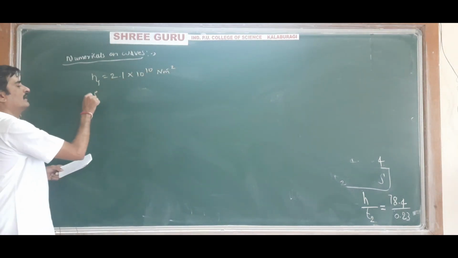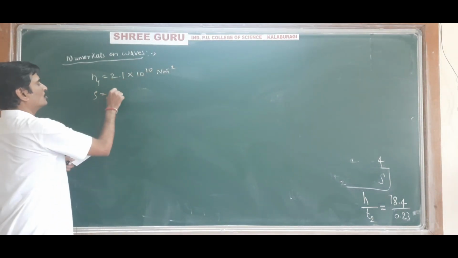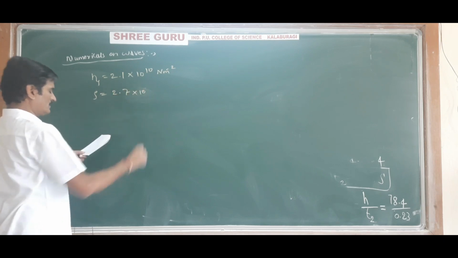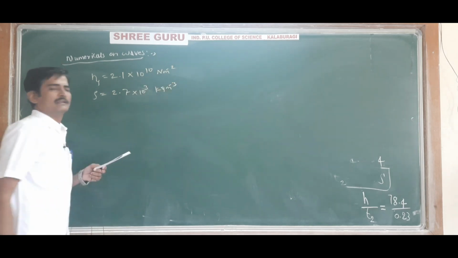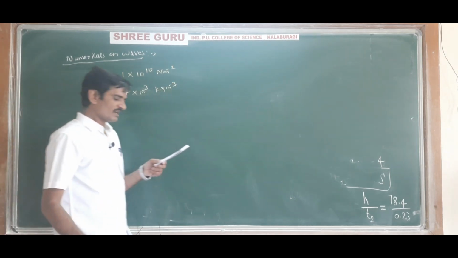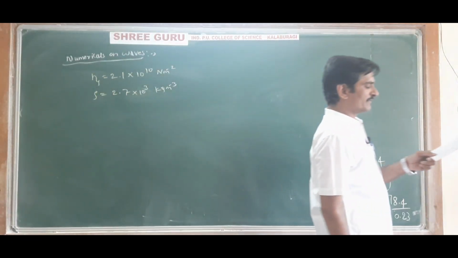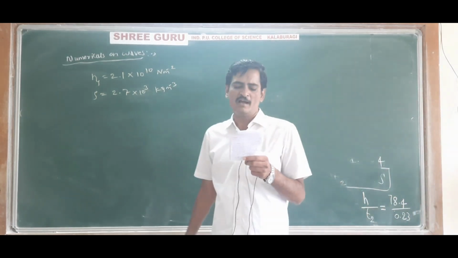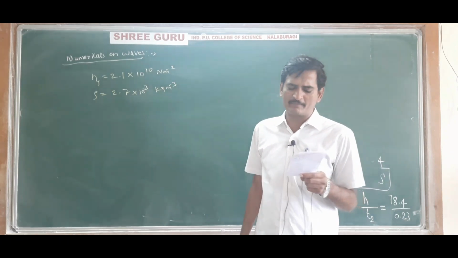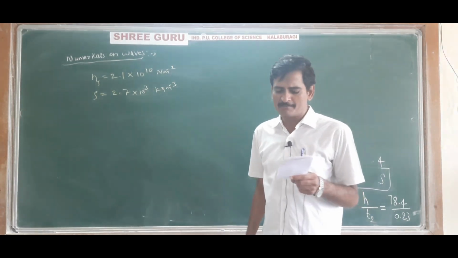2.7 into 10 to the power 3 kg per meter cube. They have given. Write the question. For aluminium, the modulus of rigidity is 2.1 into 10 to the power 10 Newton per meter square, and density is 2.7 into 10 to the power 3 kg per meter cube.